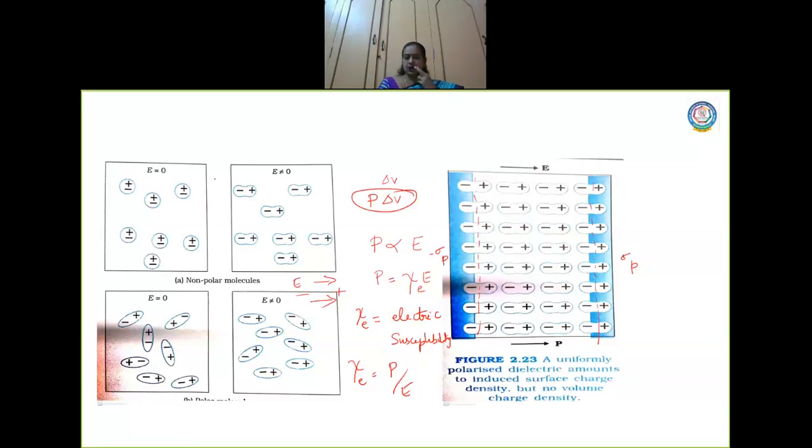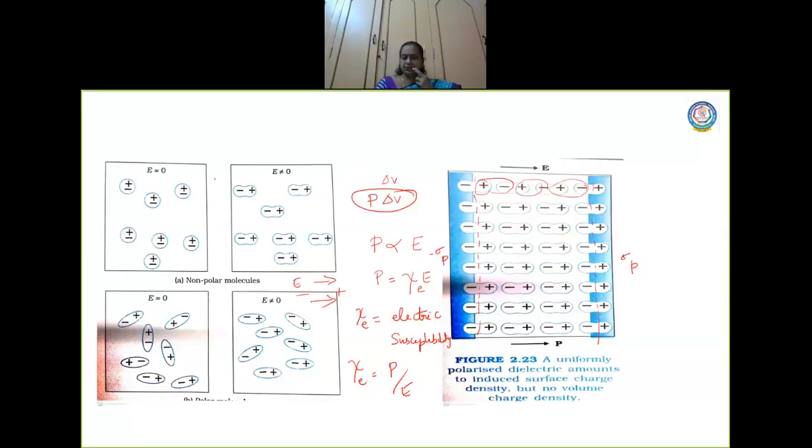The positive charge of one dipole sits next to the negative charge of the adjacent dipole. So what is happening here? Will they not neutralize? Yes or no? So here they will neutralize, and here they will neutralize, and here they will neutralize.